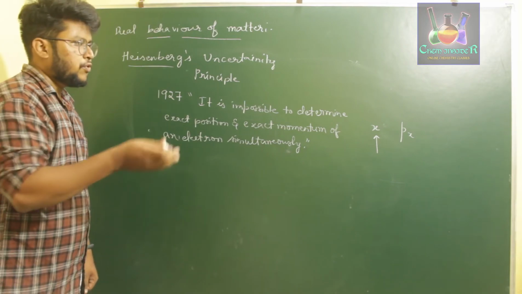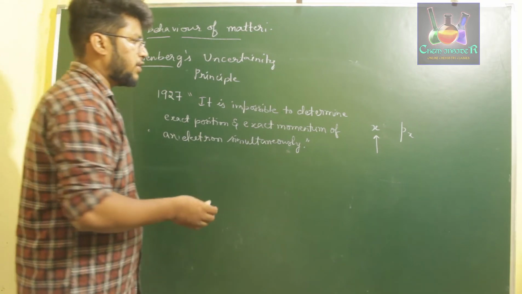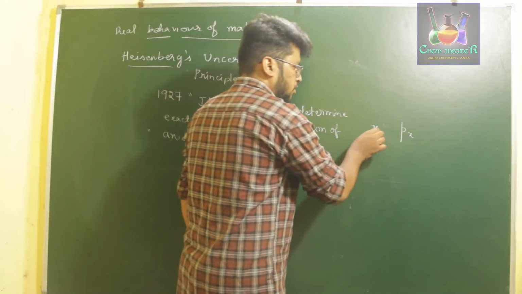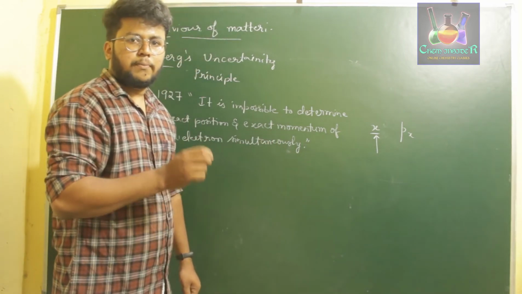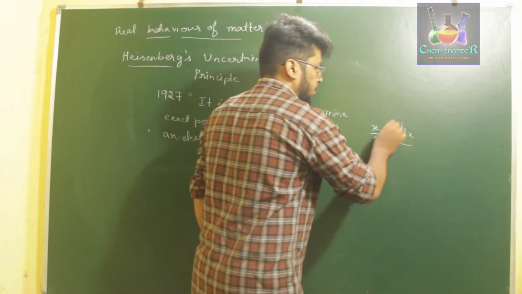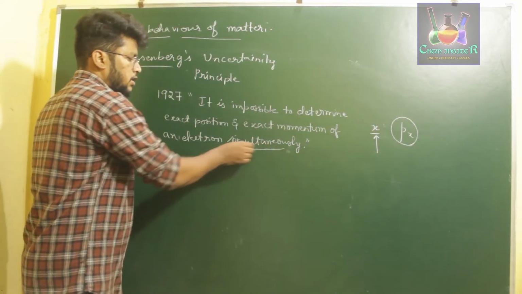When you exactly find the position of an electron, you will miss the exact momentum of that electron at that particular instant of time. That is what simultaneously means.